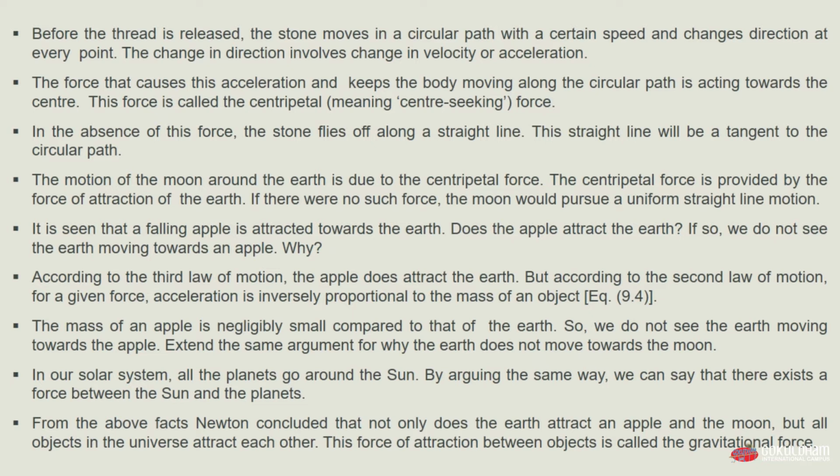The motion of the moon around the earth is due to this centripetal force. The centripetal force is provided by the force of attraction of the earth. If there were no such force, then the moon would pursue a uniform straight line of motion. Means without the centripetal force that is provided by attraction of earth, the moon will pursue a uniform straight line motion and not the circular.